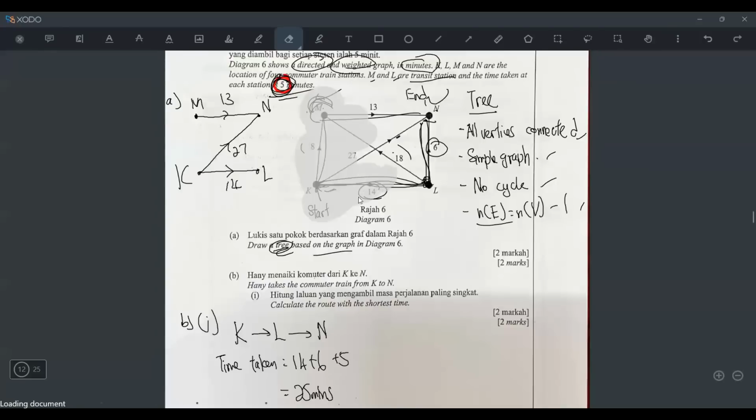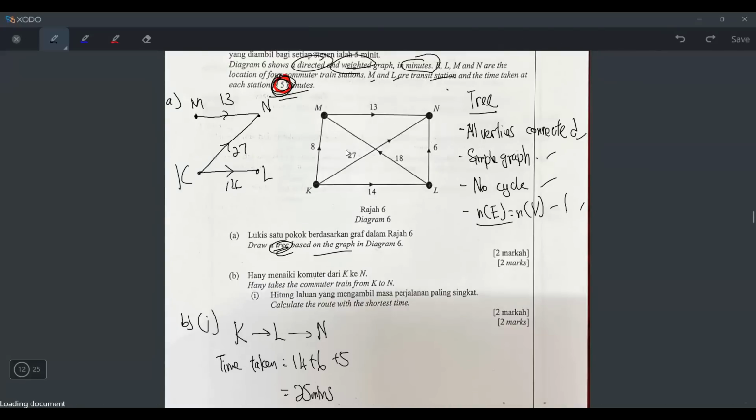But according to my working just now, I already know which one. The 40 something one. Remember just now because this one is the starting, right? This one is the ending, right? And I remember there's one road is like sangat panjang one. So how is it just now? It's like this, like this, like this, right? Go 14, 18, 13. Because this one I have to plus 5 here and then plus 5 here. So the longest will be K to L, L to M, M to N.